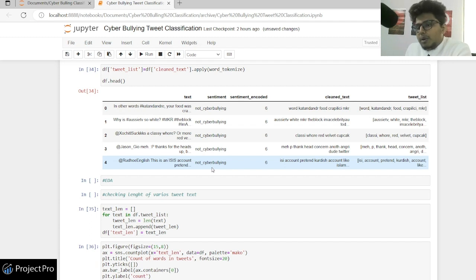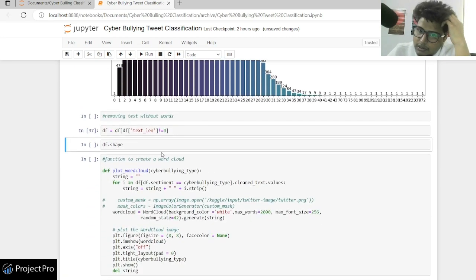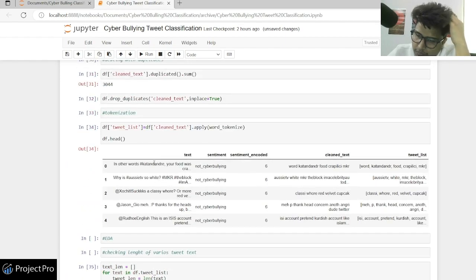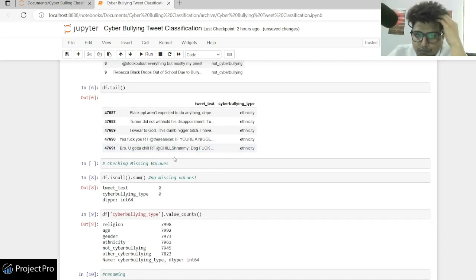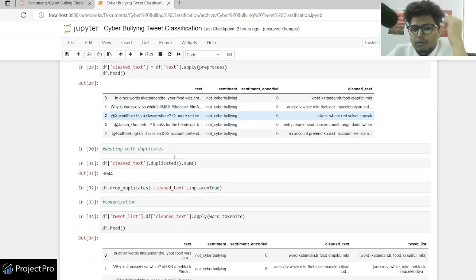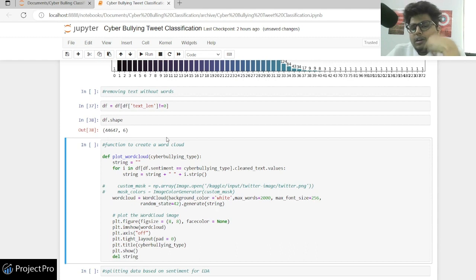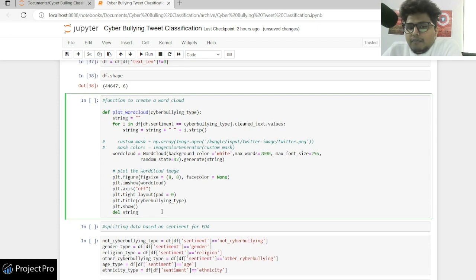So once you have done the pre-processing, this tweet will completely go, it will not give any sort of sentiment out there, right? So its length would be 0. So what we have done here is removed these kinds of tweets which have 0 length. Finally, when we see the shape, it's 44,647. I guess initially it was 44,691 or something. So around 30 or 40 tweets have been removed, and now each has at least one word in it. Now I'm making one function to plot a word cloud.